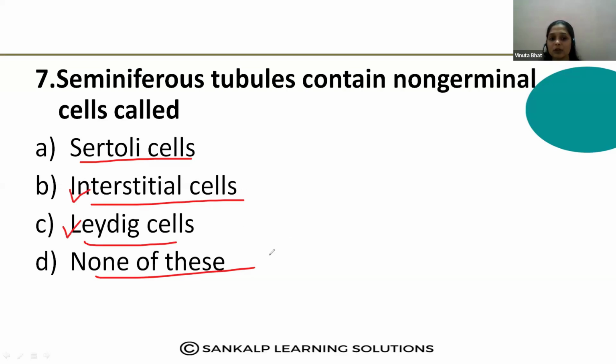But they are not present inside the seminiferous tubules, right? So these three options you can cancel easily. So the correct answer is option A, that is Sertoli cells.